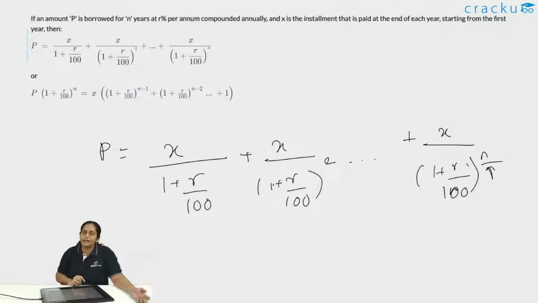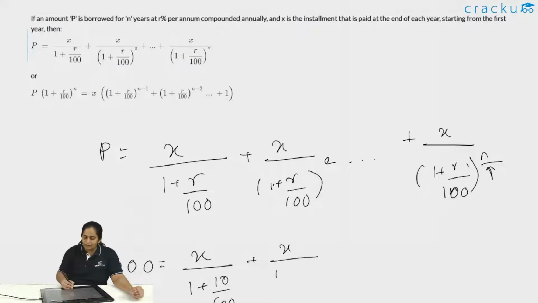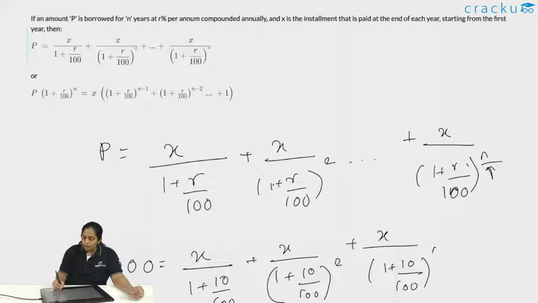So suppose I take 10,000 for 3 years at 10% rate of interest, then 10,000 will be equal to X divided by 1 plus 10 by 100, plus X divided by 1 plus 10 by 100 the whole square, plus X divided by 1 plus 10 by 100 the whole cube. So essentially I am equating the present value of all of these things.